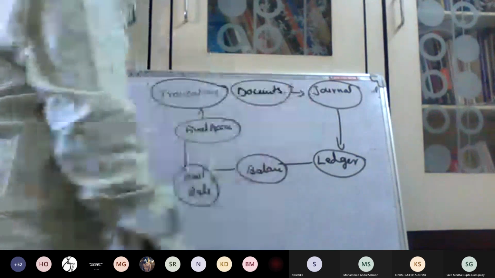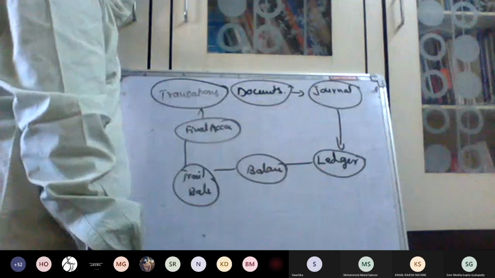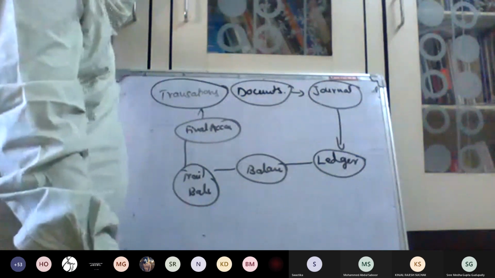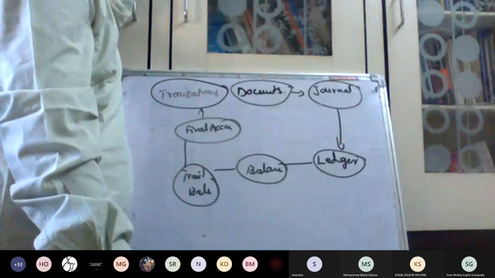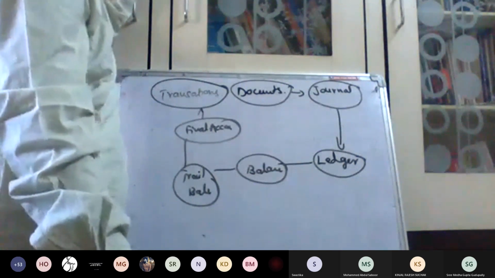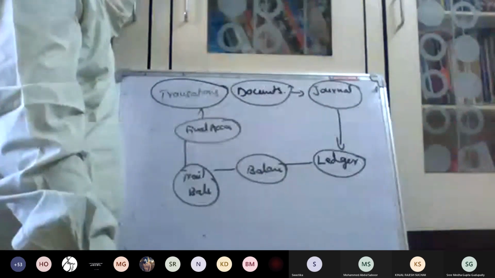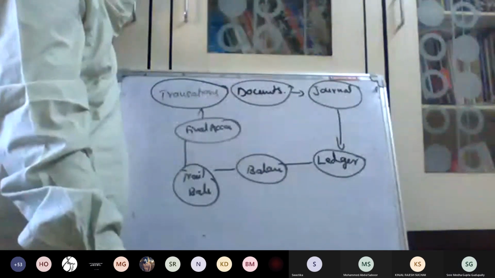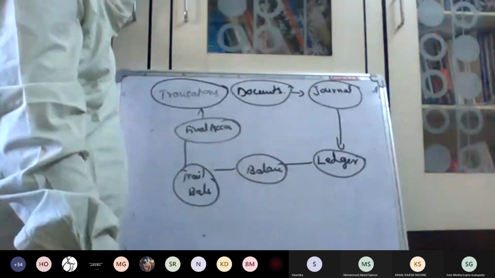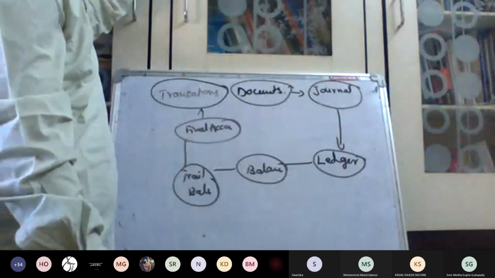So in this journal, I already discussed the classification of the accounts and the rules of the accounts. What are the classifications of the accounts? Personal account, real account, and nominal account. I discussed the rules in the last class. Personal account: debit the receiver, credit the giver. Real account: debit what comes in, credit what goes out. Nominal account: debit all expenses and losses, credit all incomes and gains.